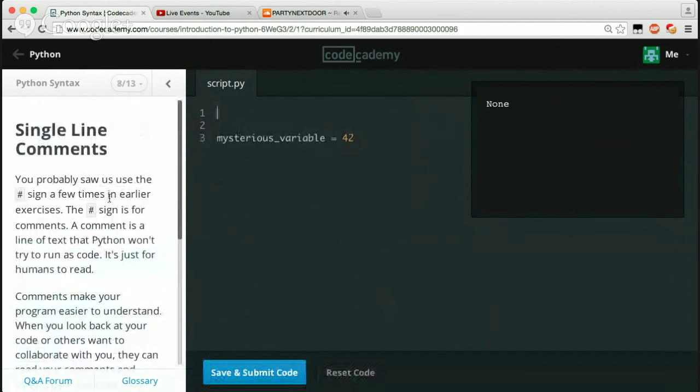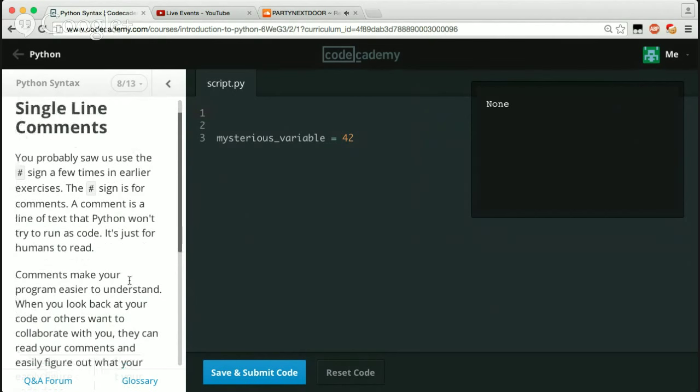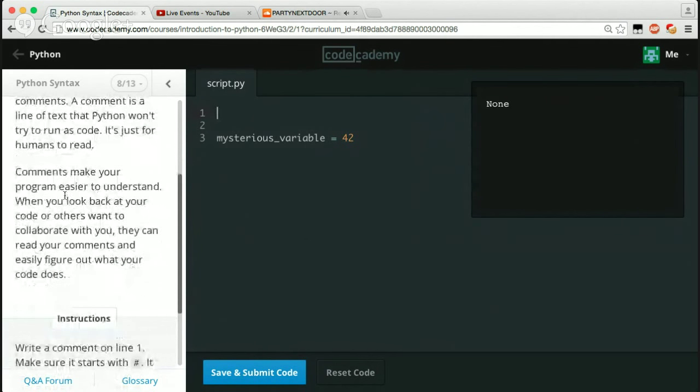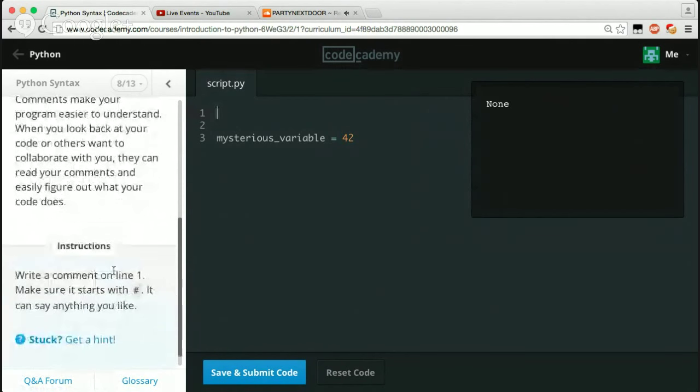So now single line comments. You probably saw us use the hashtag or the pound sign a few times in the earlier exercise. The pound sign is for comments. A comment is a line of text that Python won't try to run as code. It's just for humans to read. Comments make your program easier to understand. When you look back at your code or others want to collaborate with you, they can read your comments and easily figure out what your code does.